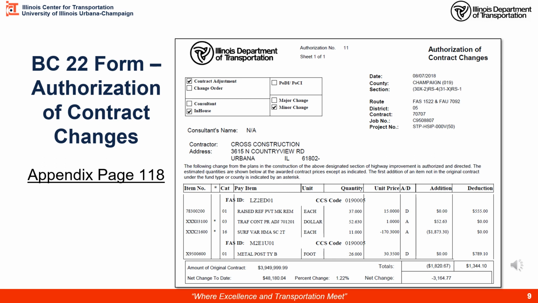Here you can see we had two different fund codes. Down here we've got our X95 agreed unit price is what that would indicate. Metal post type B. Here we had a deduct to the contract. So we added this item, but we didn't use all the quantity, so we're going to remove money from the contract and balance out our quantities in the end.